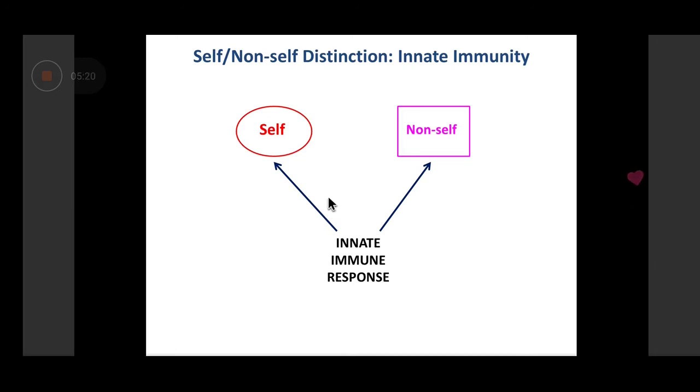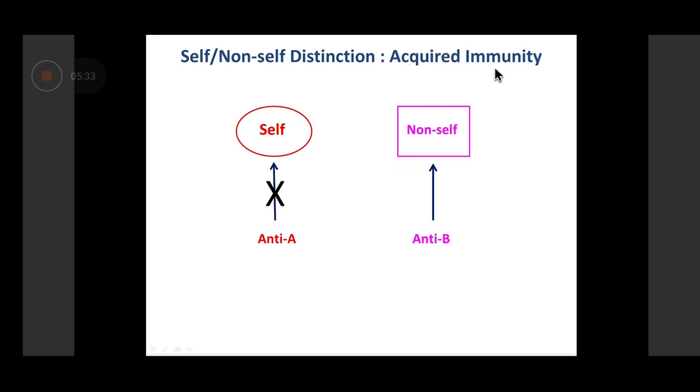So another feature, next we talk about self-non-self distinction. Innate immune response has a blurred self-non-self distinction. The innate immune response can recognize self as well as non-self, and can actually damage both. Whereas the acquired immune response learns how to recognize only non-self, so that it can only fight against something which is non-self and does not damage something which is self. If your own immune response were to damage you, then it will lead to autoimmunity.